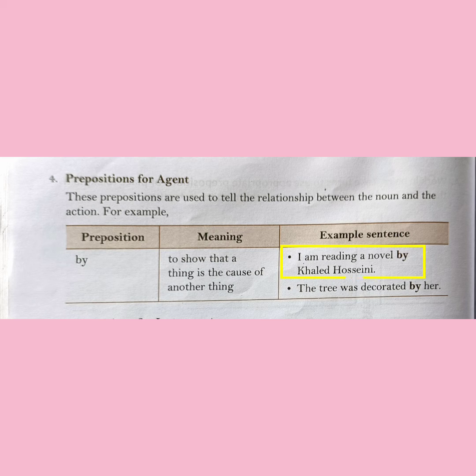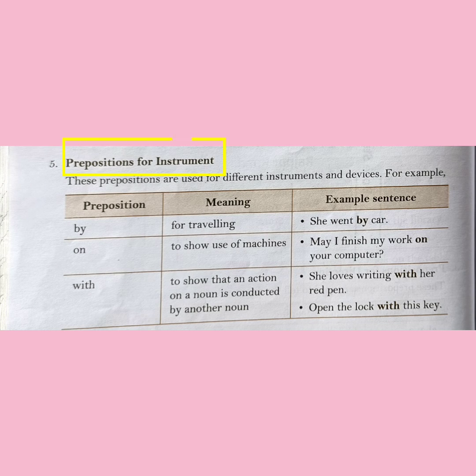Here, "by" is the preposition for agent and it shows that the novel that I am reading was written by Khalid Hosseini. Next are prepositions for instrument. These prepositions are used for different instruments and devices. The prepositions are by, on, and with. "By" is used for traveling, that is, she went by car. That is, the mode of traveling was car.